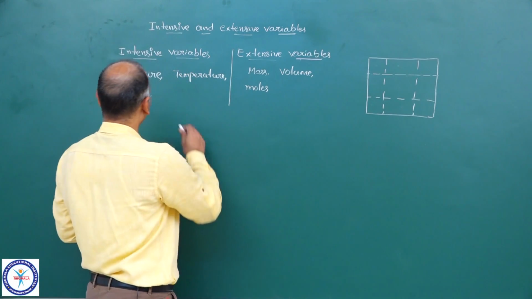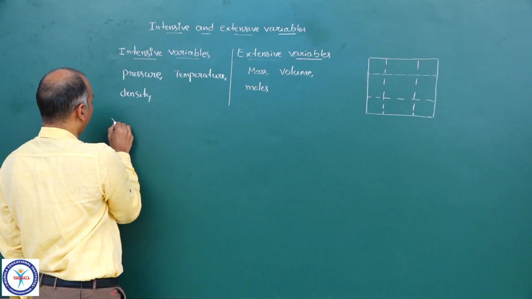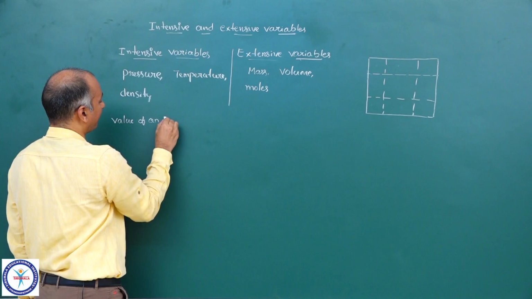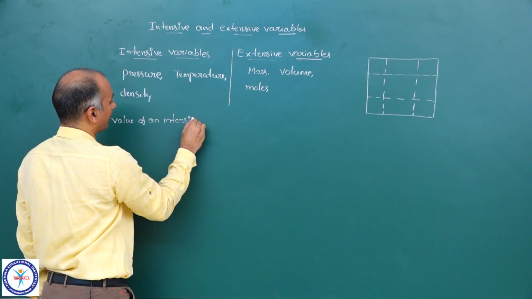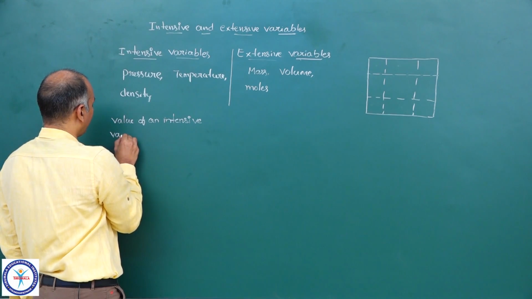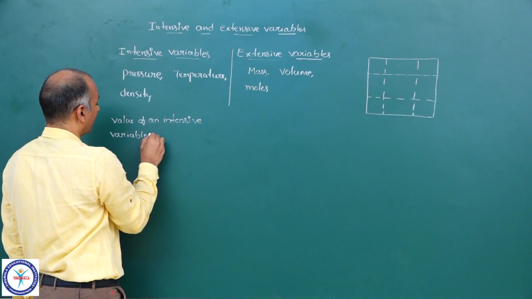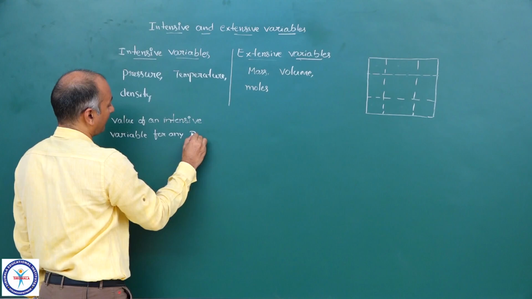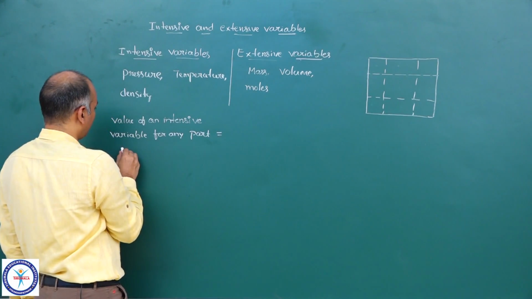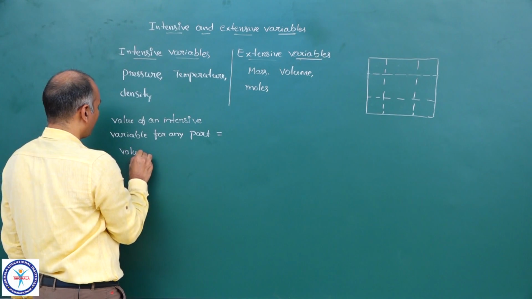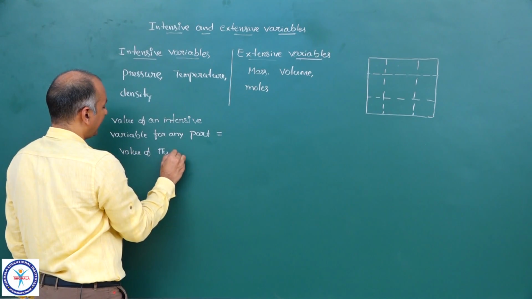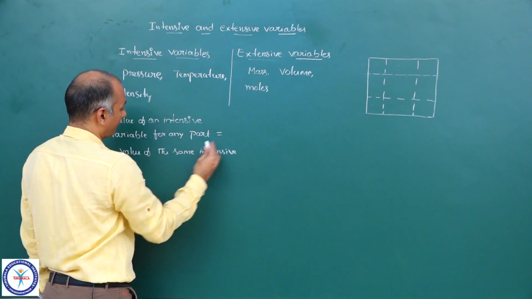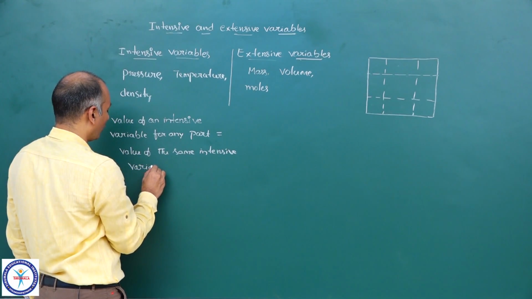So if you come to the definition finally, for intensive variables, we can say the value of an intensive variable for any part is equal to the value of the same intensive variable for the whole system.